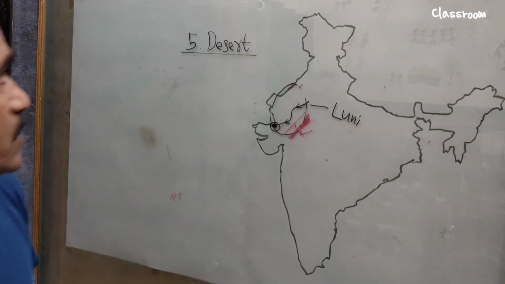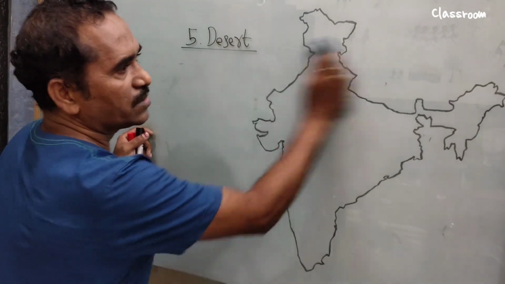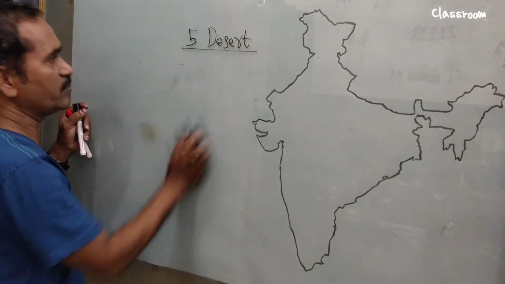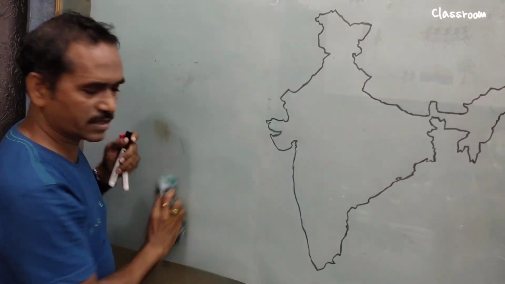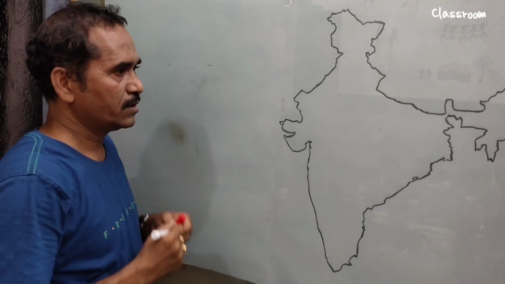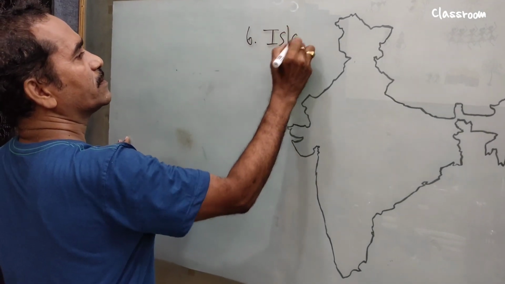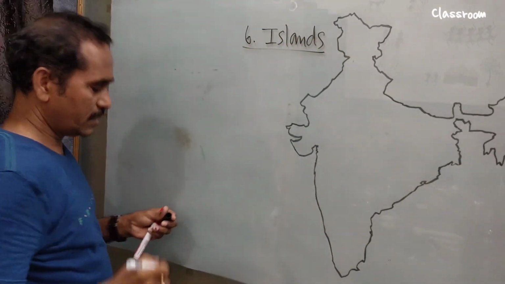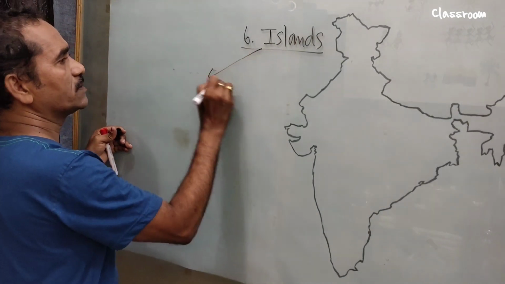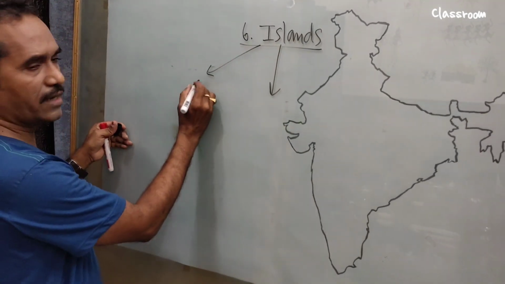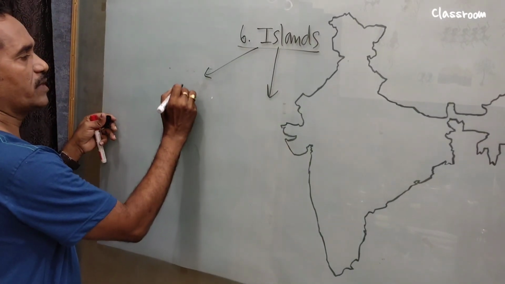Okay, next we move on to the last physical feature. Some points we may have forgotten to discuss in the classroom, so reading the lesson is definitely very important. Now the sixth one is islands. In India, we divide islands into two parts. One is islands located in the Bay of Bengal.